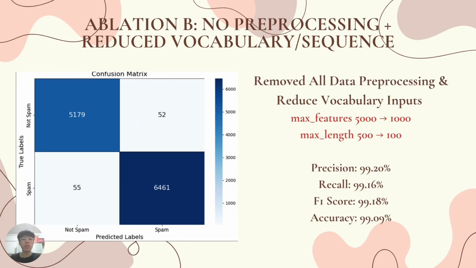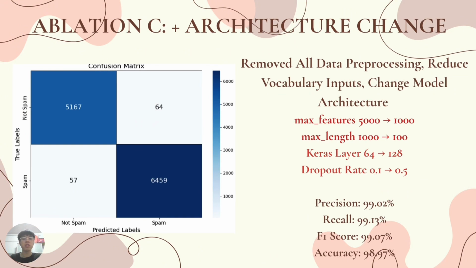Moving on to ablation B, which includes vocabulary reduction to the model. I changed the max features, which controls the maximum number of unique words to keep for training the model, from 5,000 to 1,000, and max length, which controls the maximum number of tokens per text sample, either truncated or padded, from 500 to 100.